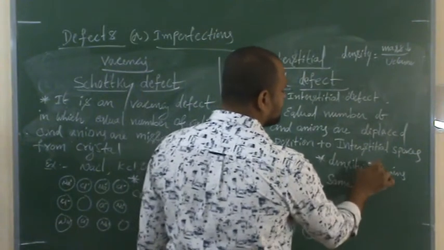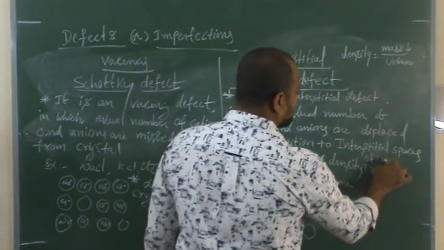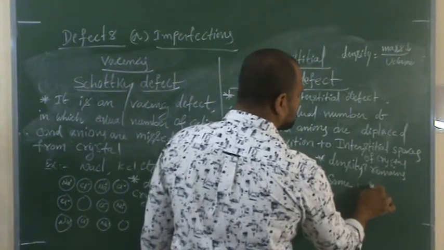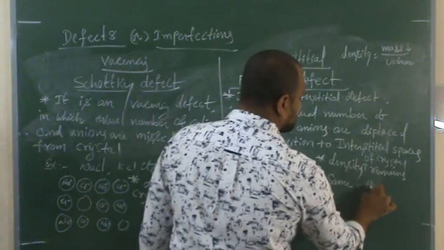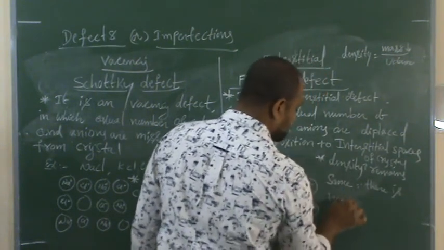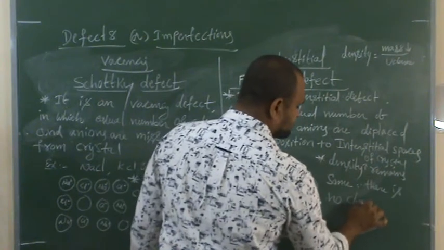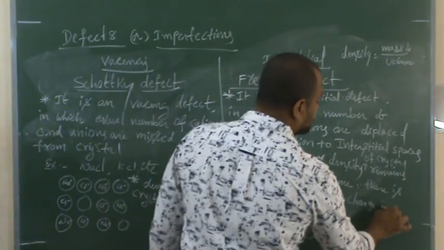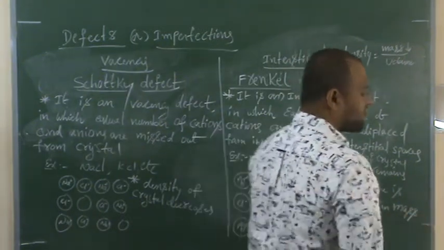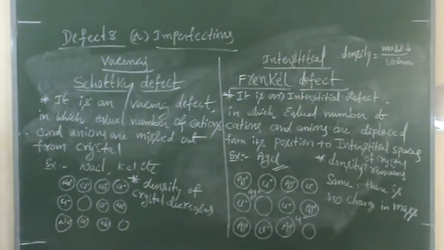Density of the crystal remains the same because there is no change in mass of the crystal. Please make a note of it.